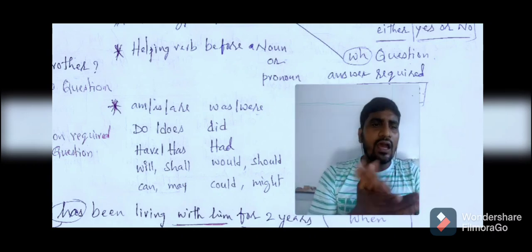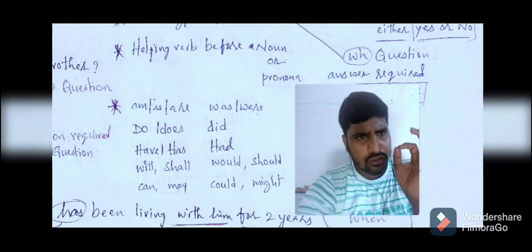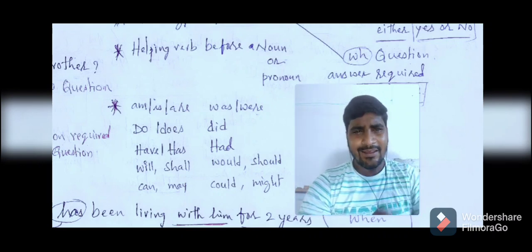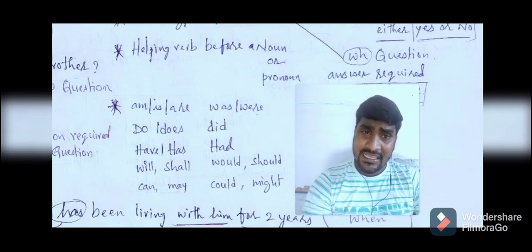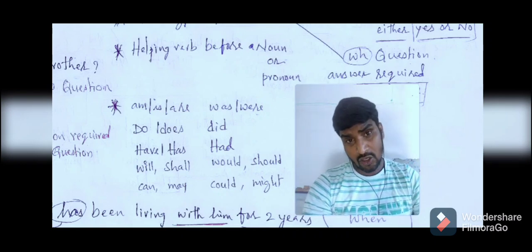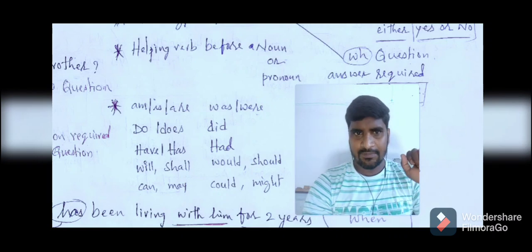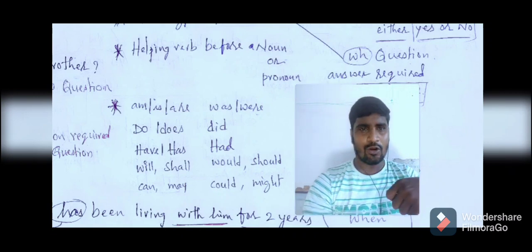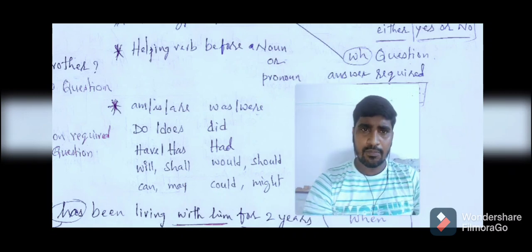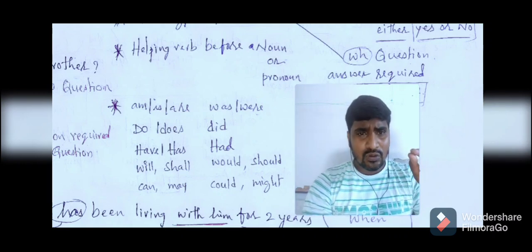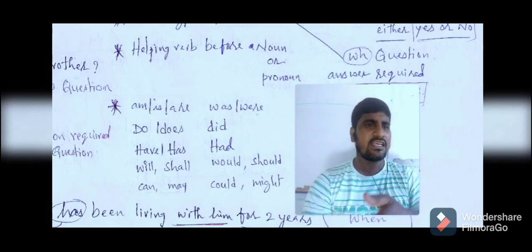Here you have to know one thing. While going through a sentence, if you have any word among the words I gave you on the screen, you can say those are helping verbs, and their place has to be understood. Has it been used before the subject or after the subject? If it is used before the subject, most probably the sentence is an interrogative. If it is used after the noun or pronoun, it may be an assertive sentence, right? So by the helping verb only we can define whether it is assertive or interrogative.